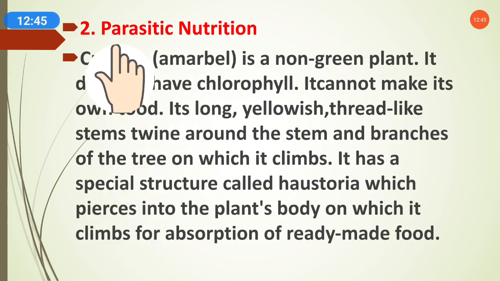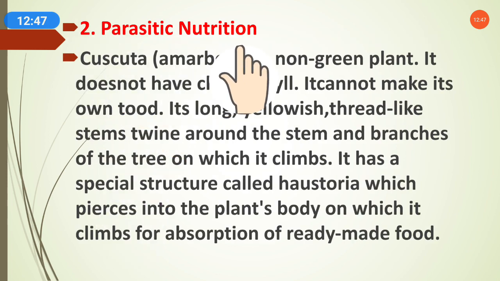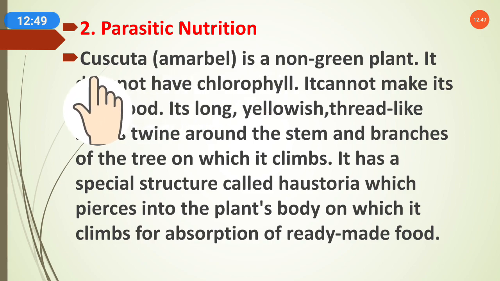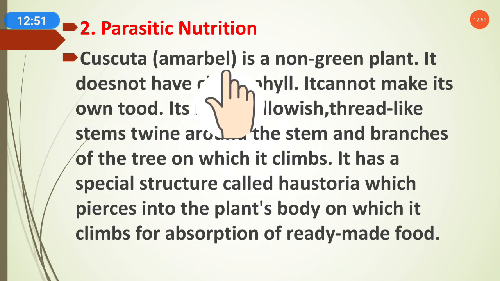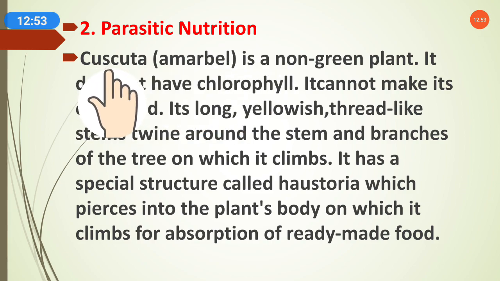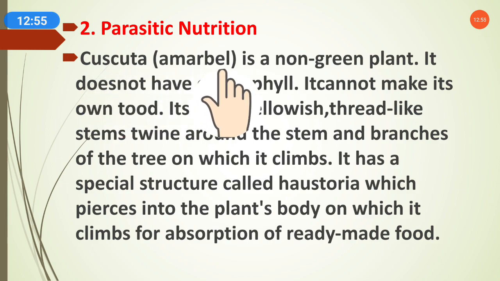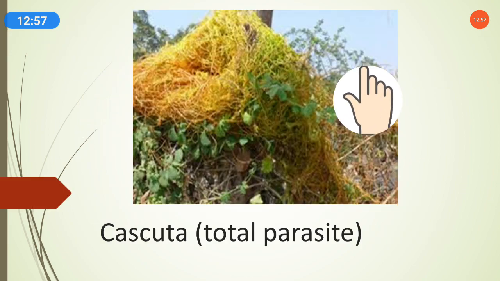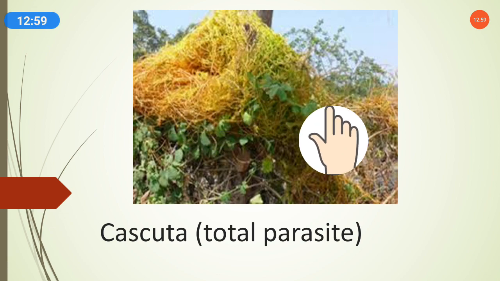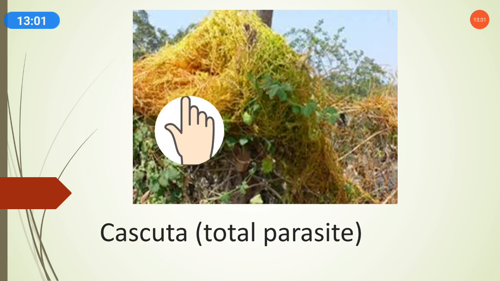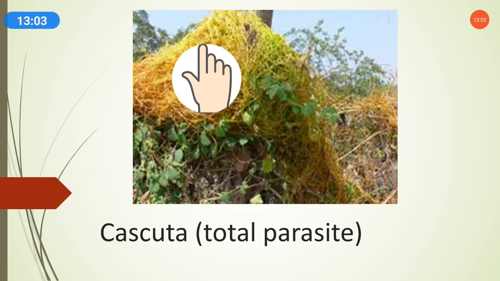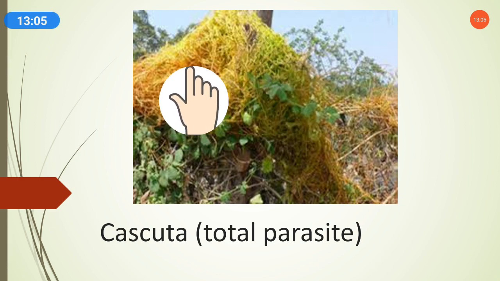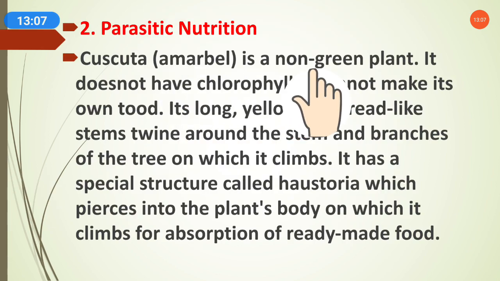Now the second nutrition is parasitic nutrition. What is parasitic nutrition? Cuscuta, amarbel, is a plant name. It is a non-green plant. We can see here through the picture Cuscuta. As you can see, it is a vine, amarbel. It is yellowish, not fully green. It is a non-green plant.